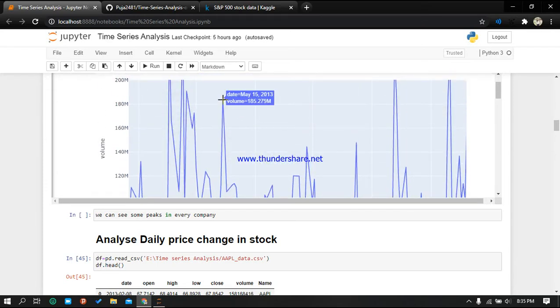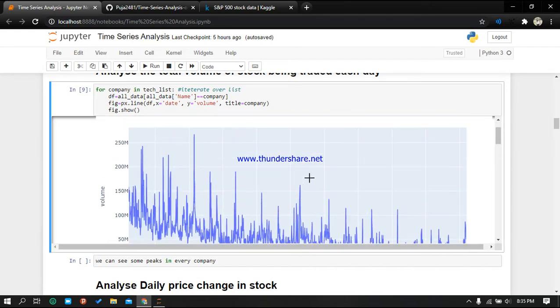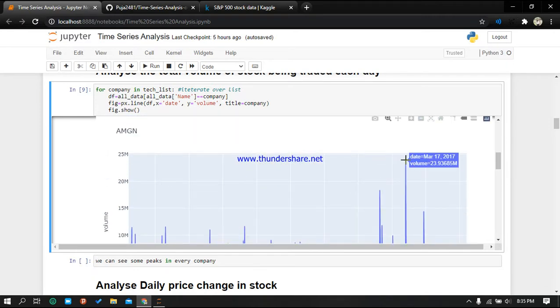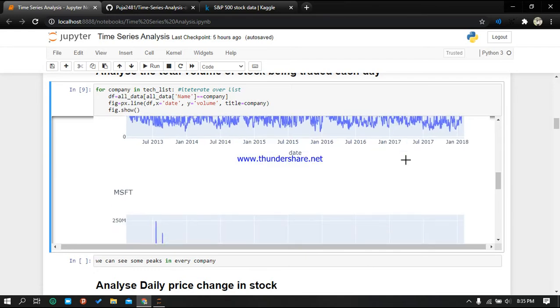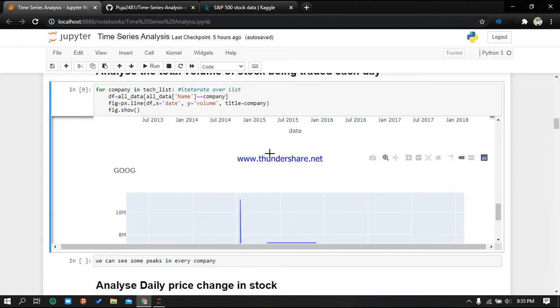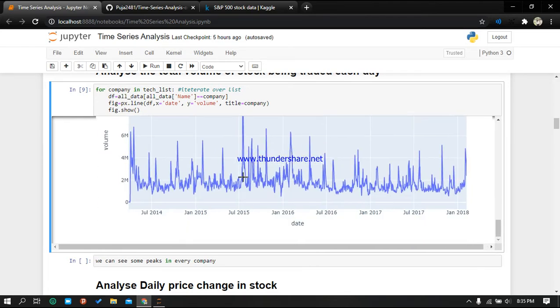So this is the date and volume. Here is the peak, and to reset you can go here, reset axes. Here you can see the peak in Jan 2018, which was the maximum. Similarly for Amazon you can see the peak in March 2017, and then Microsoft, and then this is Google. Here was the peak in July 2015.